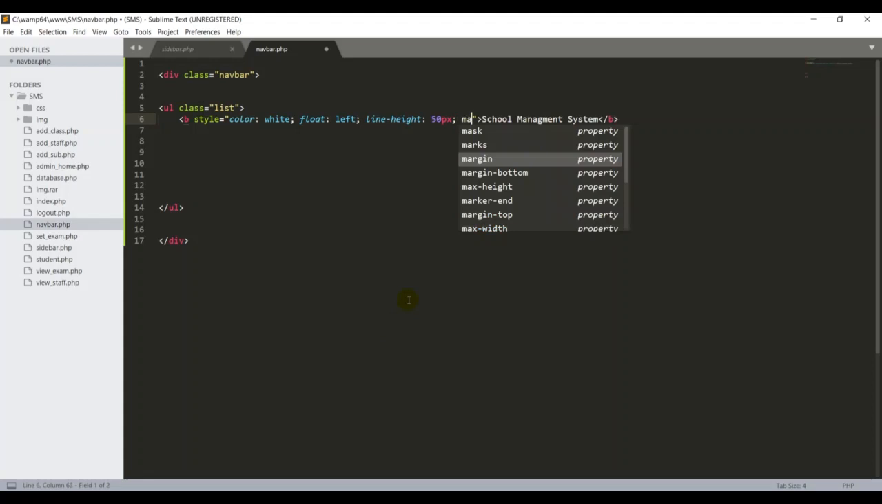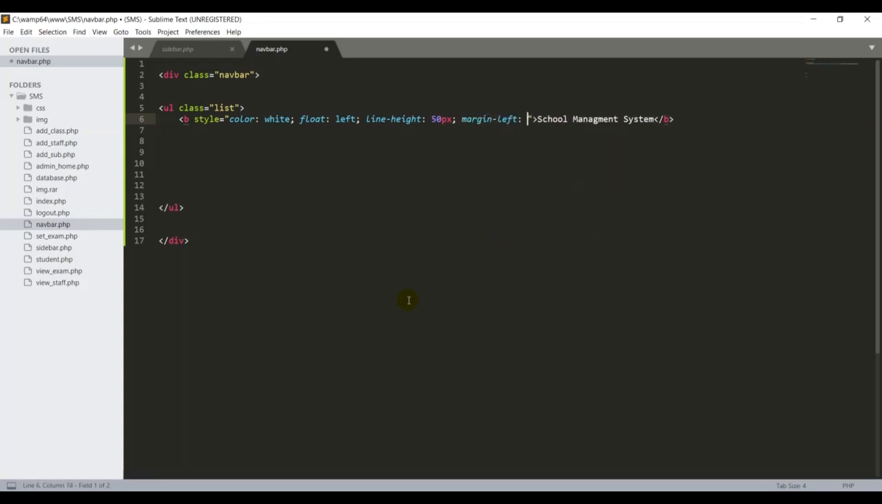Then the margin for my title. The margin left would be good, so margin left around, we'll put 15 pixel. Guys, sometimes I know the exact value, that's the reason I'm directly putting 50 and 15. If you want to change the values of each CSS property, you can change them yourself. That doesn't matter, but they had better match each other. That's the important thing.